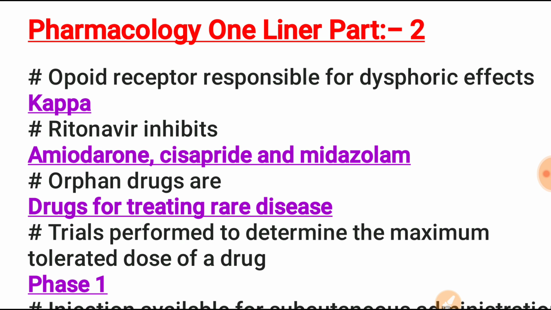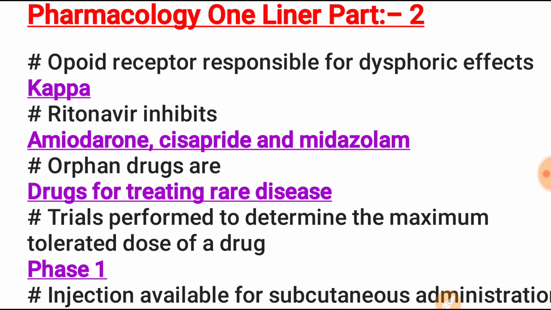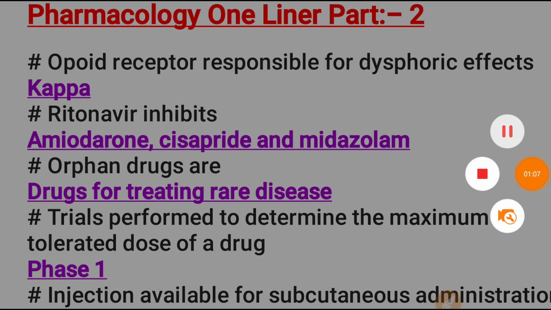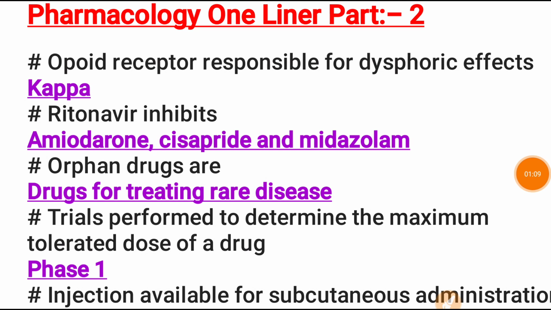The opioid receptor responsible for dysphoric effect: kappa. The opioid receptor kappa is mainly for dysphoric effect and psychotomimetic effect, while the mu receptor is for euphoric effect. What is the dysphoric effect?